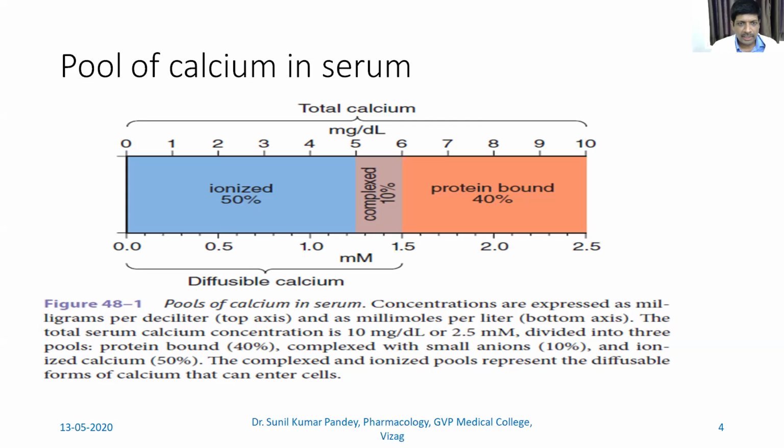So we see over here that only the ionized form and the complex form with small anion are available for diffusion, and thus it is called diffusible calcium, whereas protein bound form is non-diffusible and it cannot diffuse inside the cell.